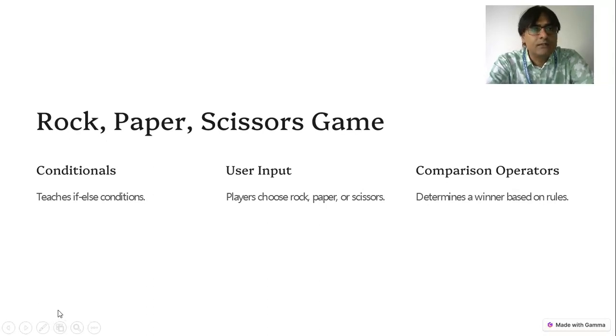We'll start with a game, rock paper scissors, that is a very popular game. All the students play this game, where the students play by their hand gestures. So we will make this game in Python. While making this game, students will learn how to implement if else, what will be the user input, and based on the input we can determine the winner.